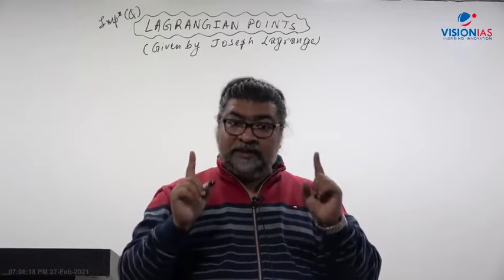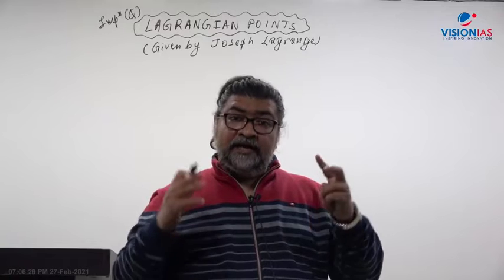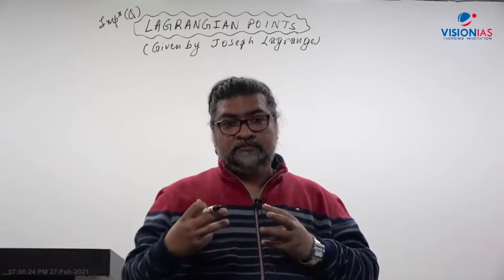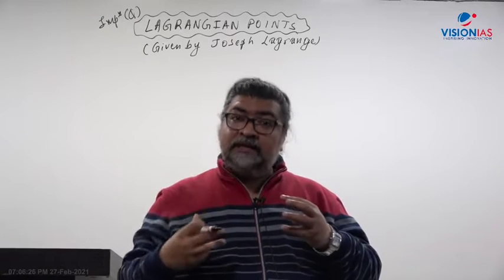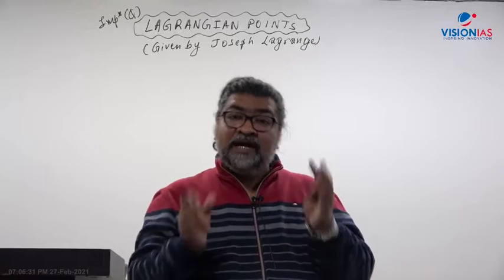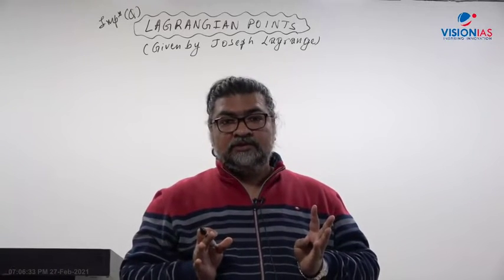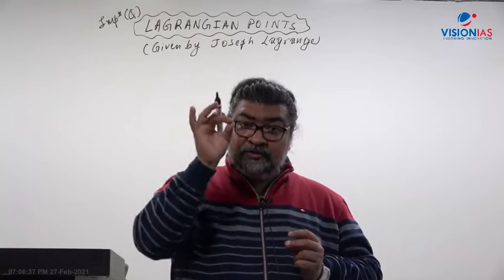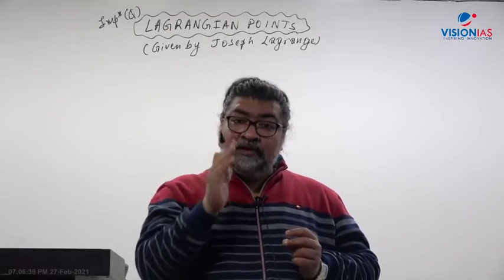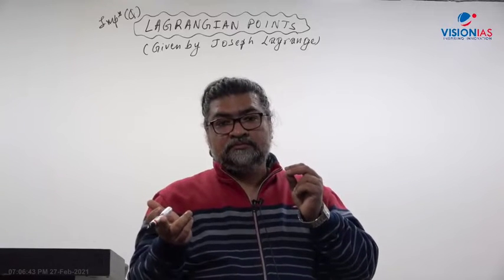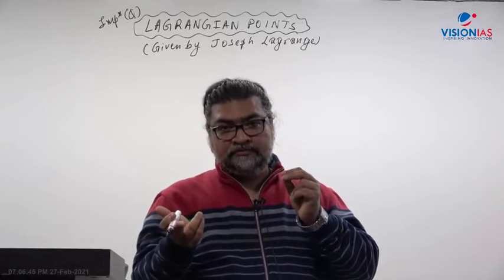These are points where the net gravitational force and the centripetal and centrifugal forces get balanced, and an object placed there, a spacecraft or a satellite, will remain stationary with respect to one heavenly body.